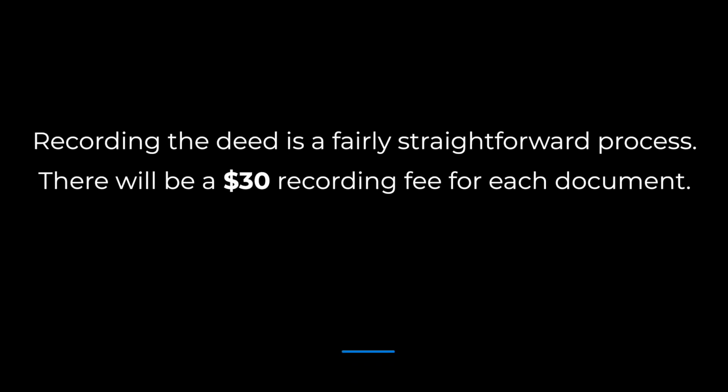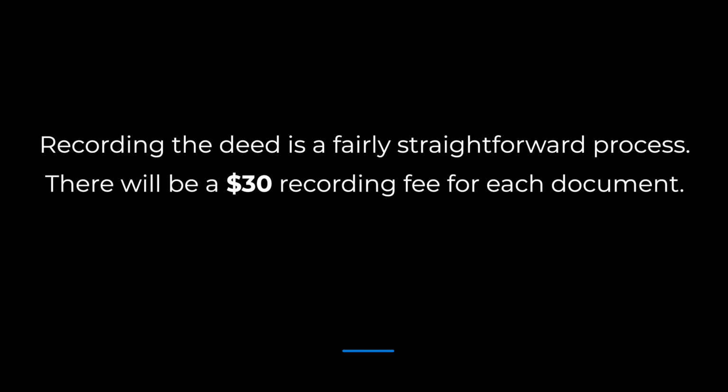Okay, you've secured a legal description of your property and signed the deed before a notary. So what's next? Now it's time to record the deed with your county's recording office. This is a fairly straightforward process. Just keep in mind that there will be a $30 recording fee for each document. Once recorded, your Arizona transfer on death deed will be effective on the date of your death. That means your property will be conveyed to the designated beneficiary when you pass away.